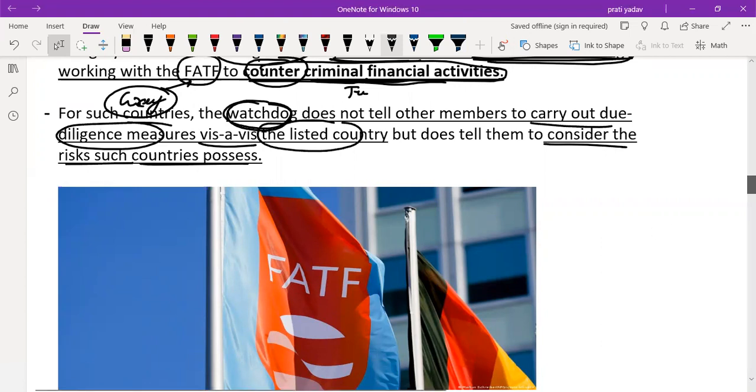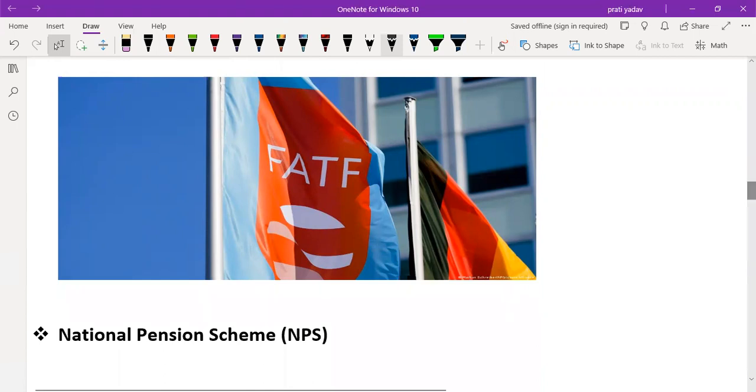I hope you understand the idea of FATF. Here you can clearly see the flag of FATF, Financial Action Task Force.